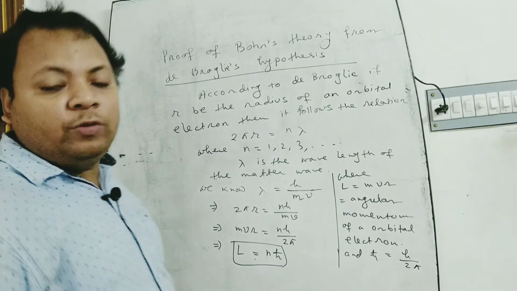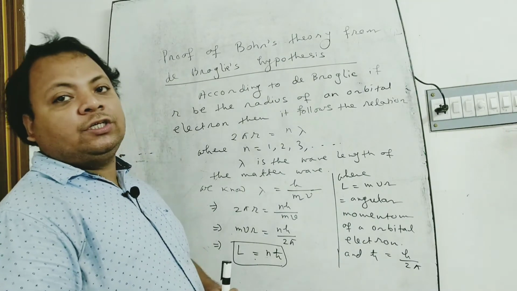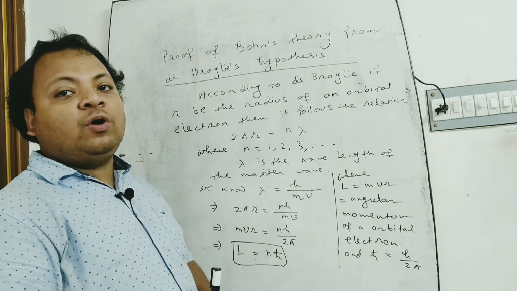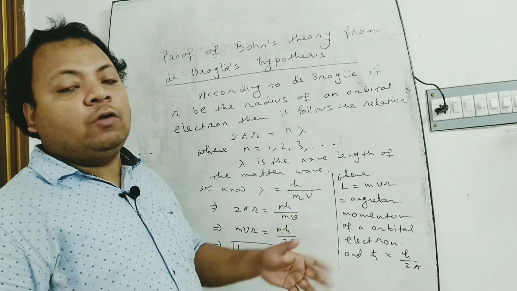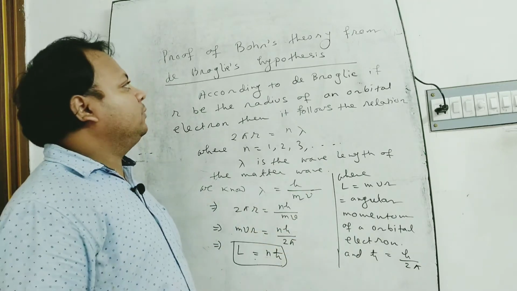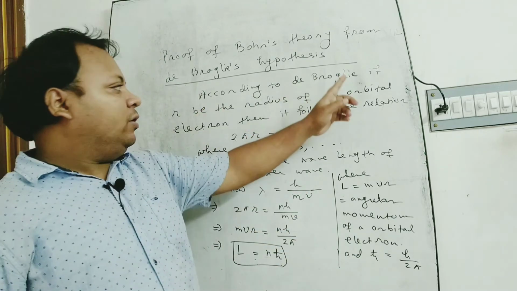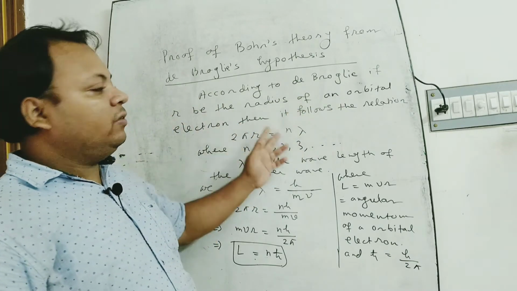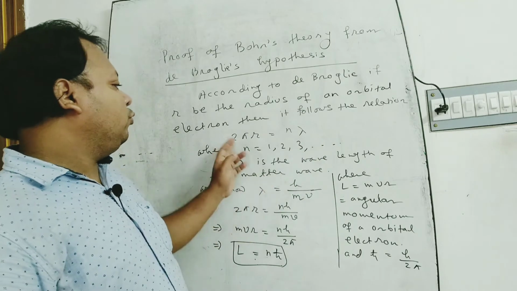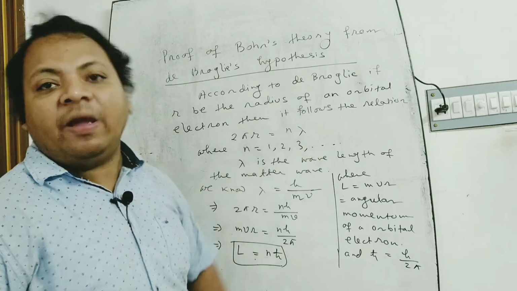Now, we are going to discuss de Broglie's proof of Bohr's atomic model from de Broglie's hypothesis. According to de Broglie, if r is the radius of an orbital electron, then it follows the relation 2πr = nλ.